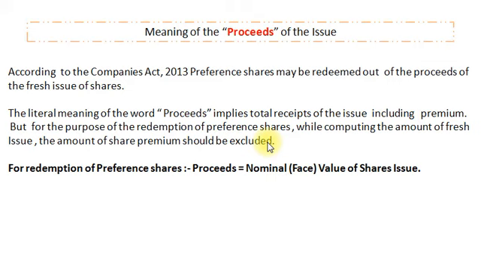So say for example, if any company issues shares of rupees 5 lakh at 10% premium, here the company is going to receive a total amount of 5,50,000 as proceeds. But this is the literal meaning of proceeds. For the redemption of preference share purpose, our proceed will be only the nominal value of shares, that is rupees 5 lakh. Premium will not be considered for the purpose of redeeming preference shares.